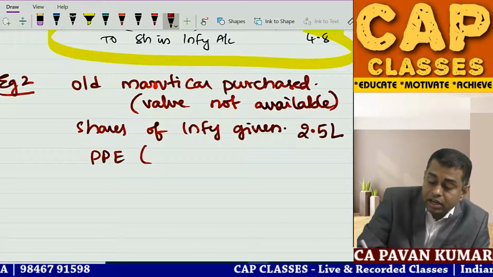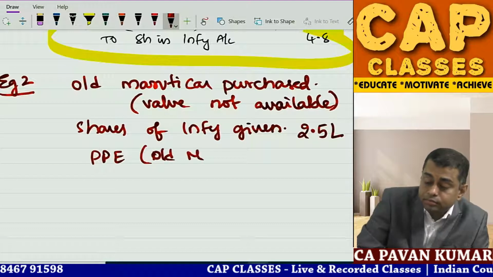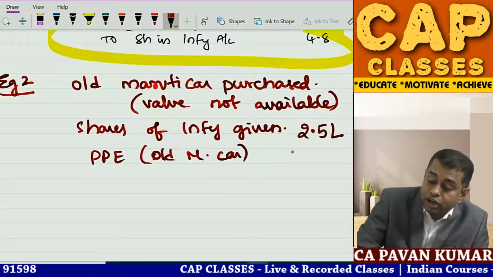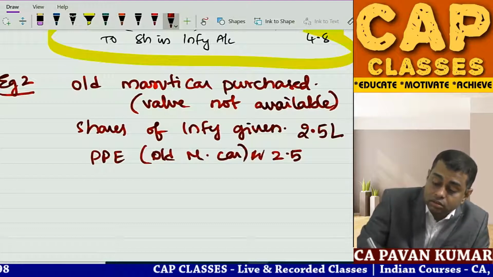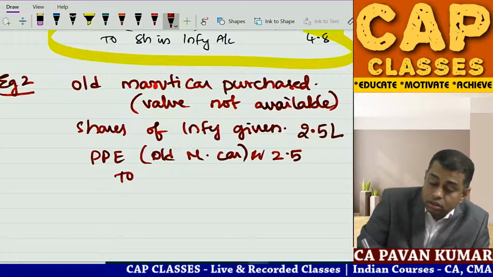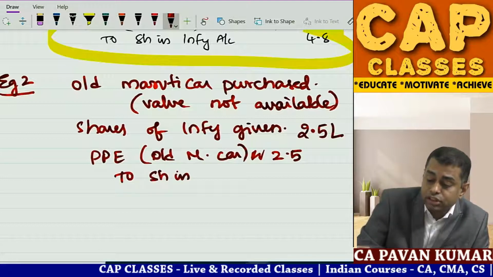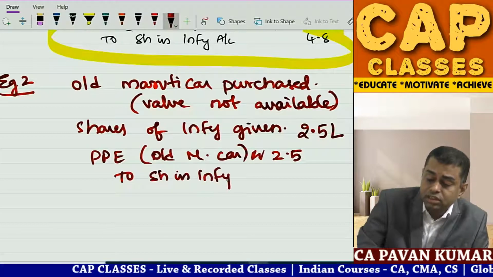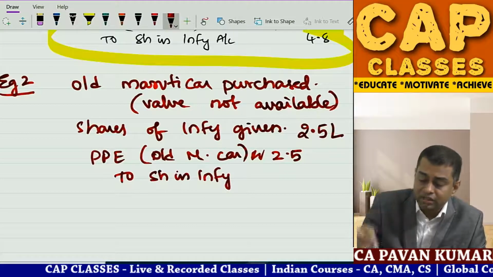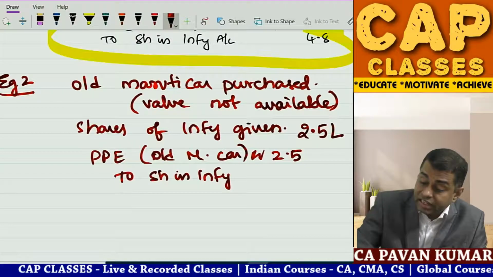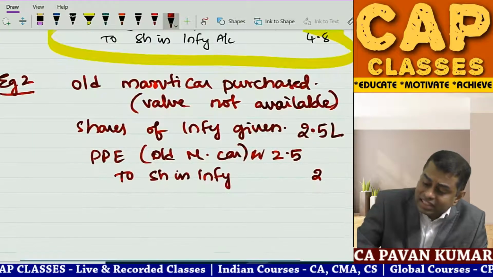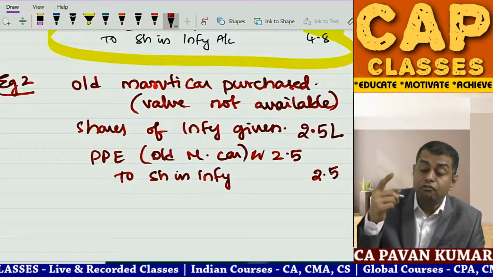Property, plant and equipment, old Maruti car, 2.5, debit, to investment in shares of Infosys. This is my investment, now I am giving it away. Infosys shares 2.5. This is easy. There is no confusion. What if,